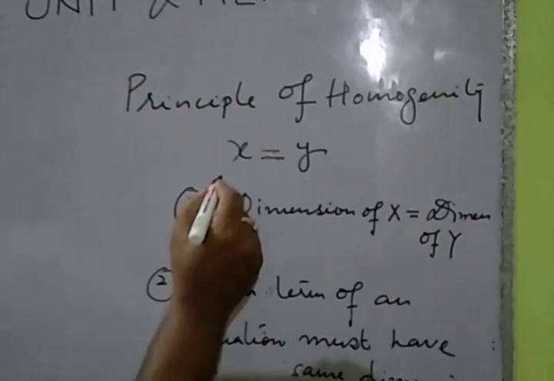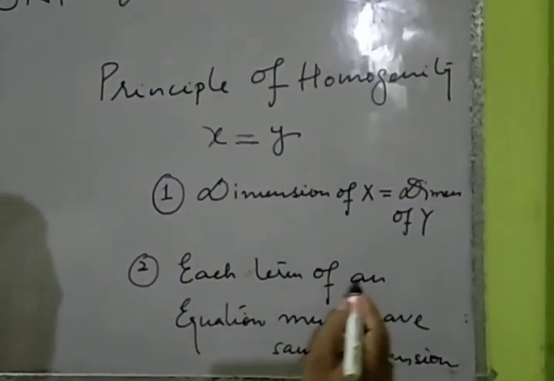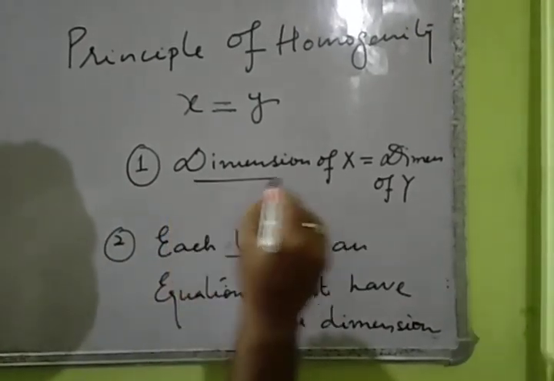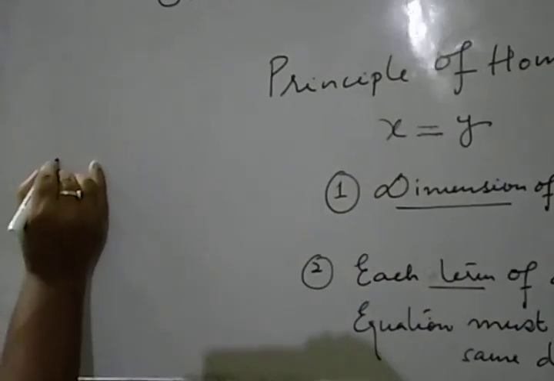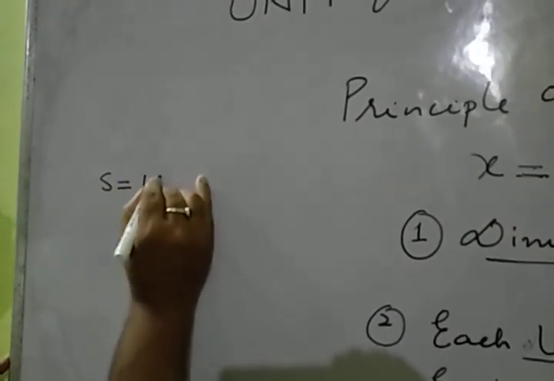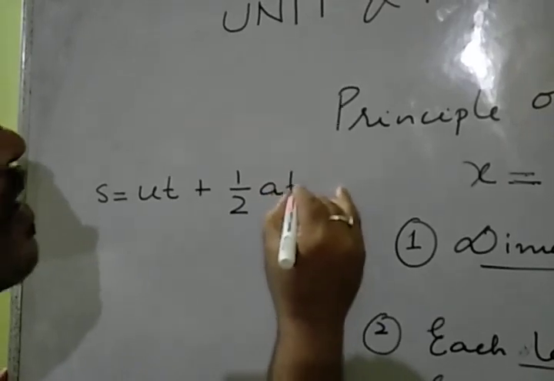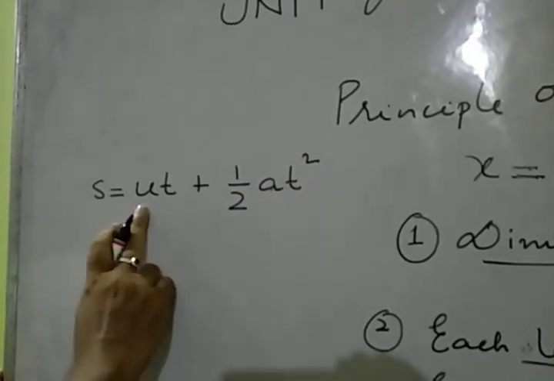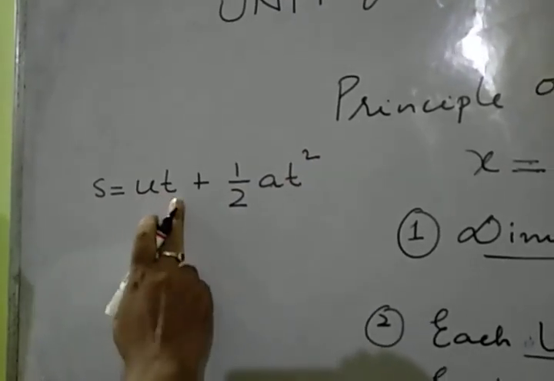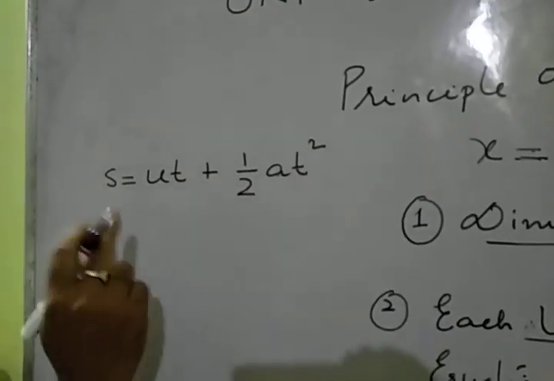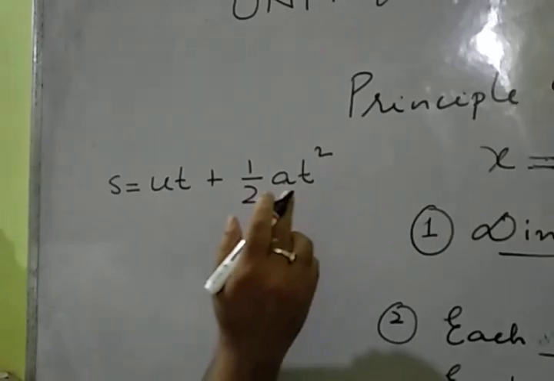Now see, x equal to y, and each term of an equation must have the same dimension. What is term and what is dimension? We will take a formula you have studied in class 9th or 10th: s equal to ut plus half at square, where s is the displacement, u is the initial velocity, t is the time, a is the acceleration, and t is again the time. How many terms are there here? 3 terms. They are s, ut, and half at square.